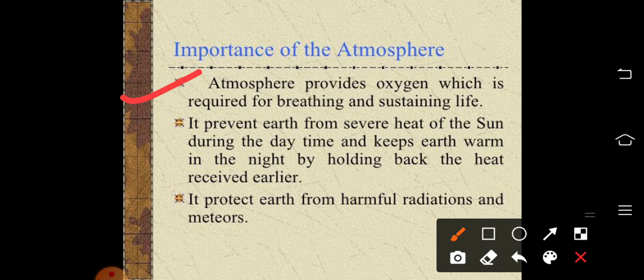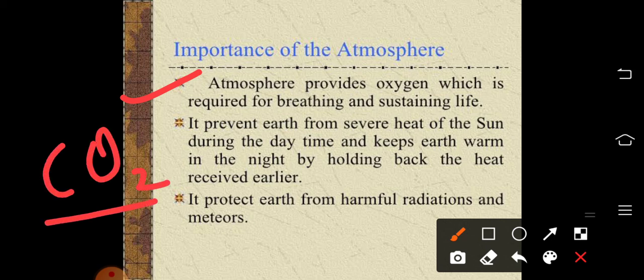Then, it prevents the Earth from the severe heat of the sun during the daytime and keeps the Earth warm in the night by holding back the heat received earlier. So this is happening with the help of carbon dioxide. This gas has an ability to hold the heat of the atmosphere. That means it is a greenhouse gas. Then next, the atmosphere protects the Earth from harmful radiations and meteors.